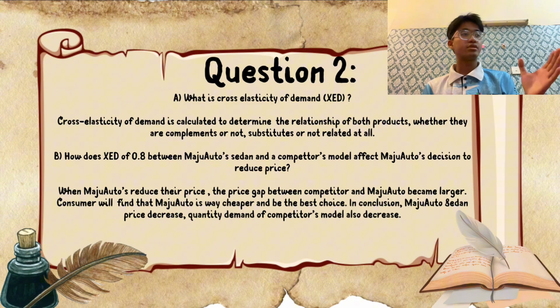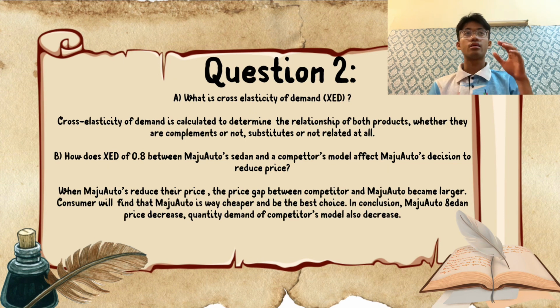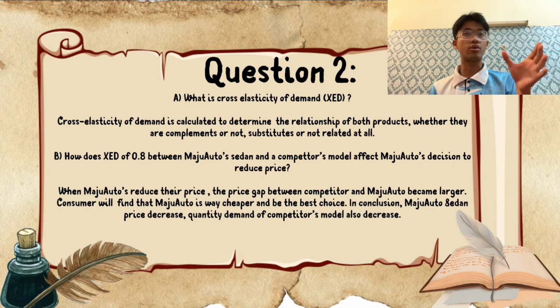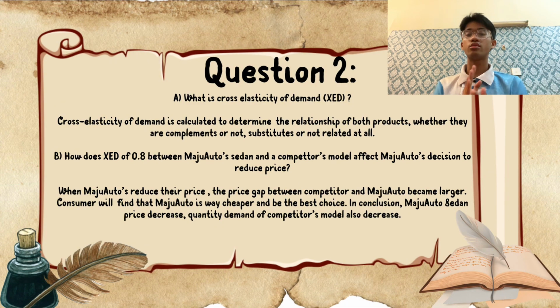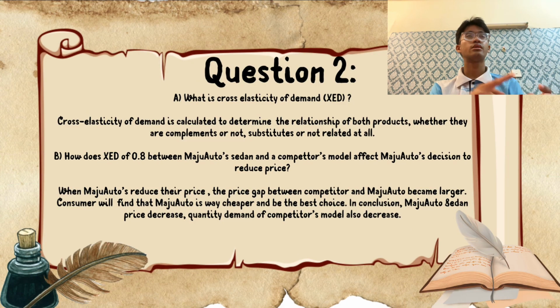Next, for the negative example, we choose sugar and coffee. When the price of coffee increases, the demand for sugar will decrease. This happens because we need to use sugar in our coffee, so if the price of coffee increases, then people will not purchase sugar. Next, for the example not related at all, we choose bananas and shoes. These two products will not affect each other's demand or price. For example, if the price of bananas increases, the demand for shoes will not be affected.